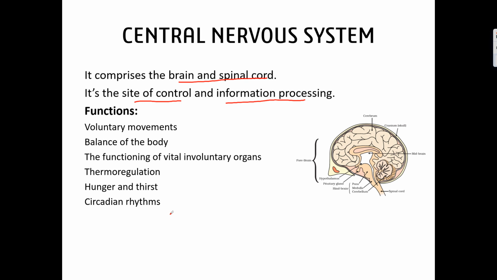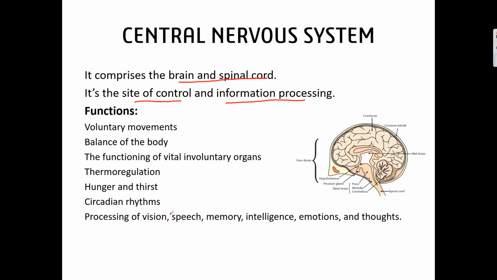Circadian rhythms. It means the 24 hour cycle. Whenever the night comes, whenever the moon appears, we tend to sleep, and whenever the sun rises, we wake up. This is called circadian rhythms. So our body gets adjusted with nature.